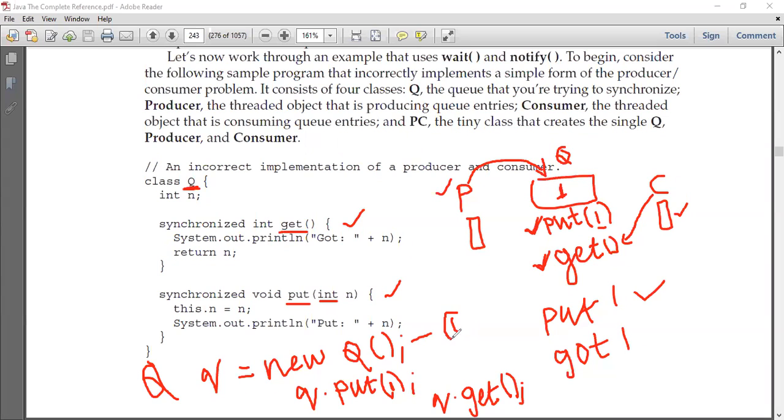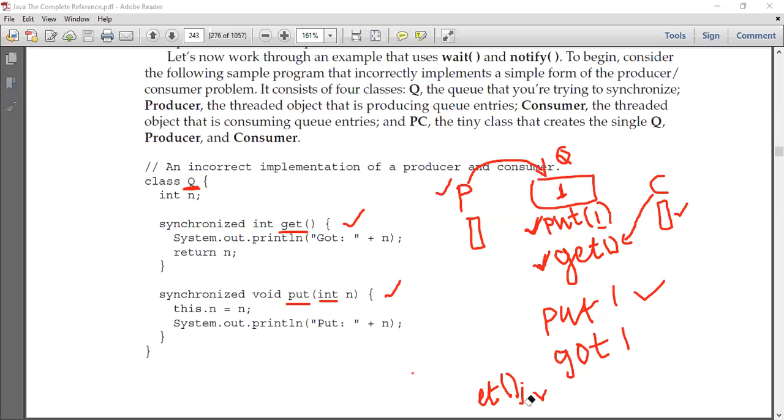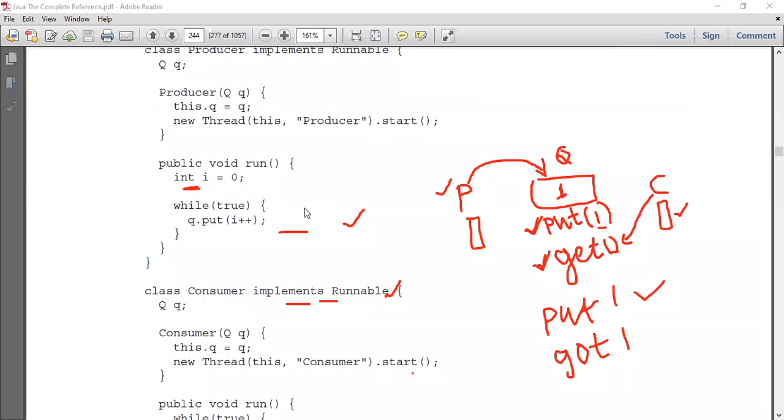So in order to call this get or put method, step 1, I need to create an object of the class called Q. Using an object of the class called Q, I can call this put method or I can call this get method, right? So let me erase this just to keep it in mind.